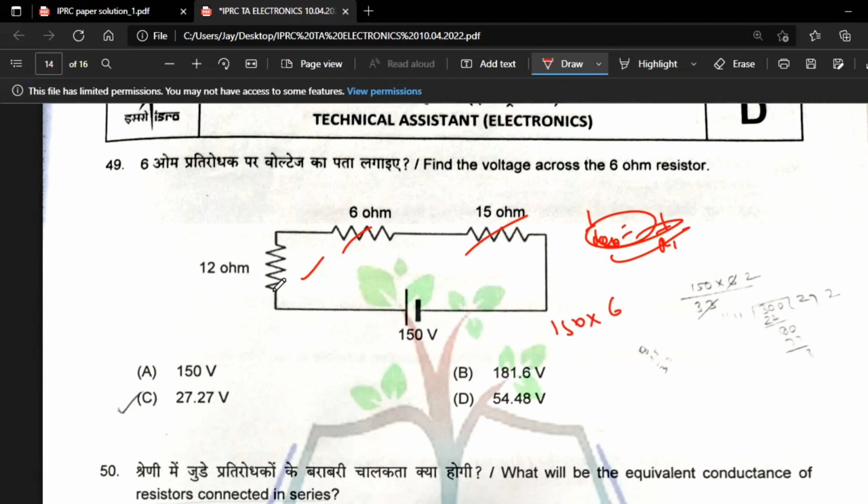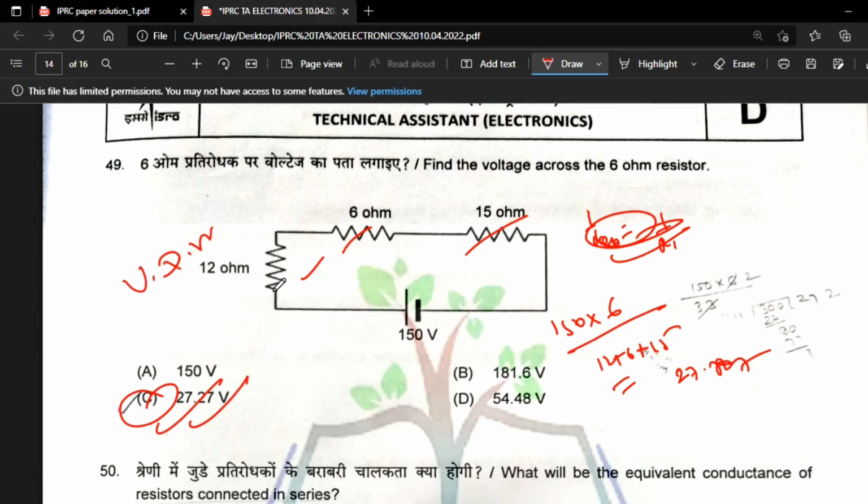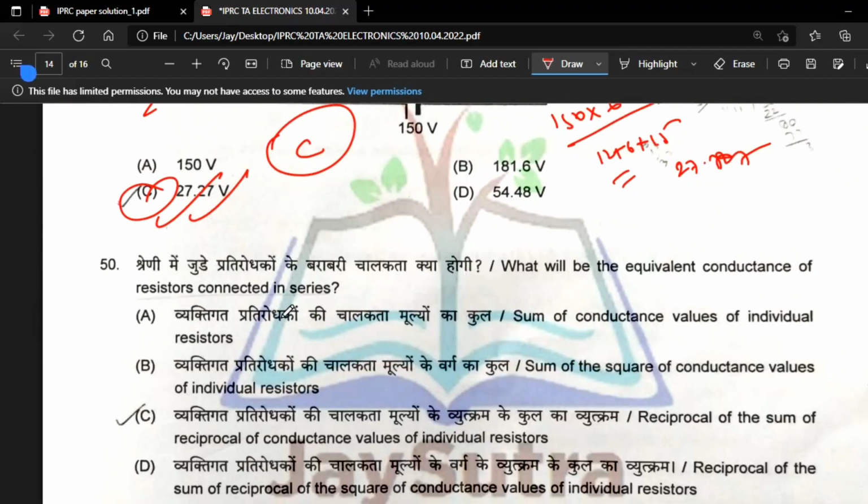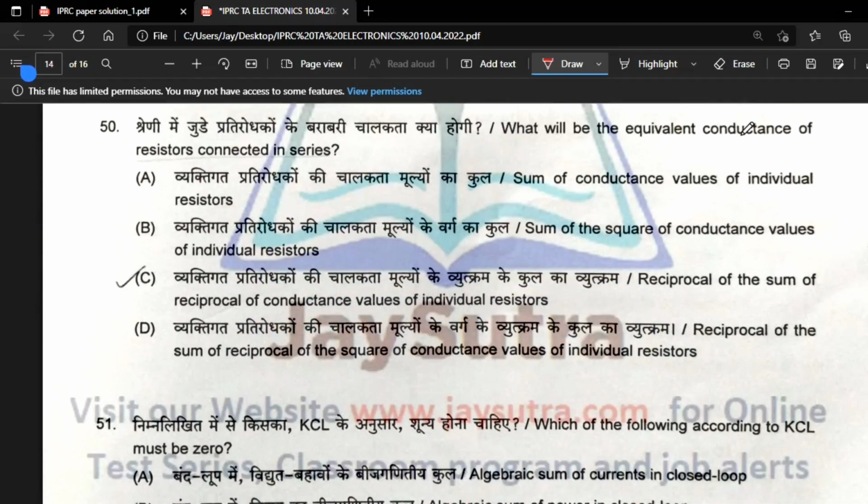Directly we could calculate R equivalent, but that is not required. So 150 into 6 by the total we have calculated, 33, that is 12 plus 6 plus 15. By calculator it will come to around 27.27, so option C is the correct answer. This is the voltage division method. So option C.